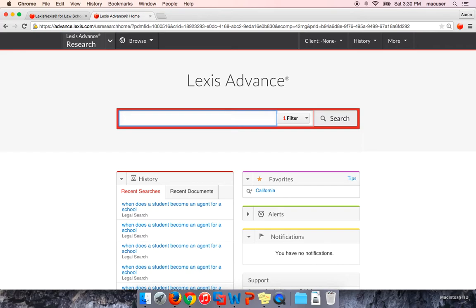So again, for our example today, we're looking at a student becoming an agent of the school, the issue of respondeat superior. So we're going to go ahead and start with a pretty general search. When does a student become an agent for a school? Okay, and before we actually hit the search button, you do have the option here within the search feature to